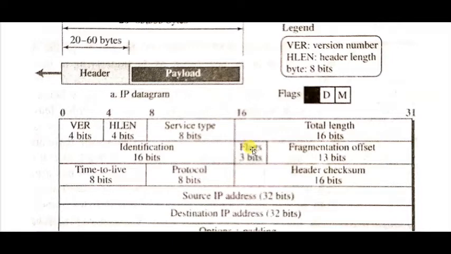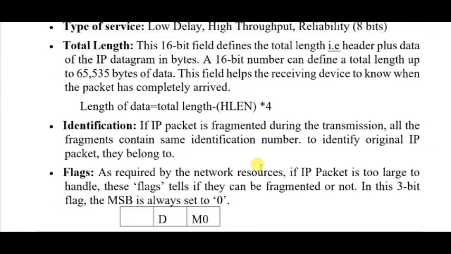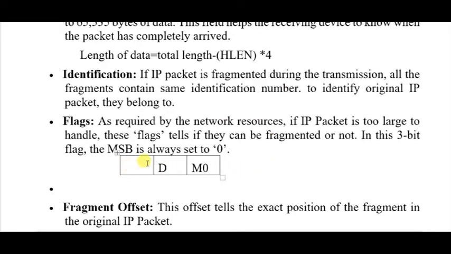The next field is flags, which is 3 bits. What does that flag do? Suppose we have these 3 bits and we set their values here. The leftmost bit is reserved and will not be used, and the middle one is called the D bit.